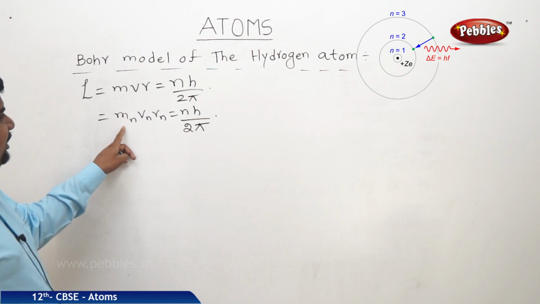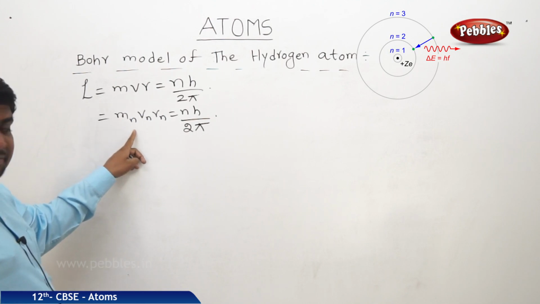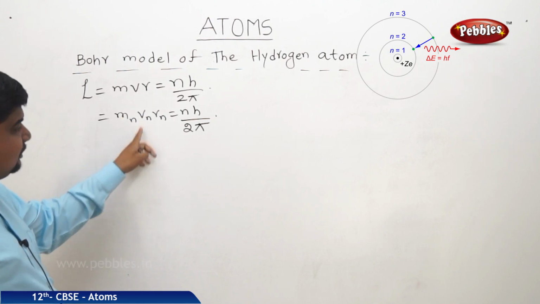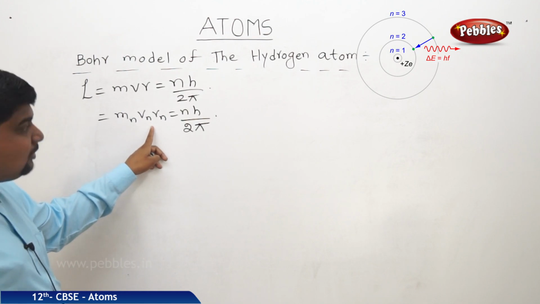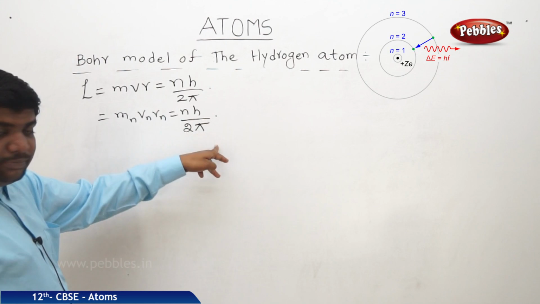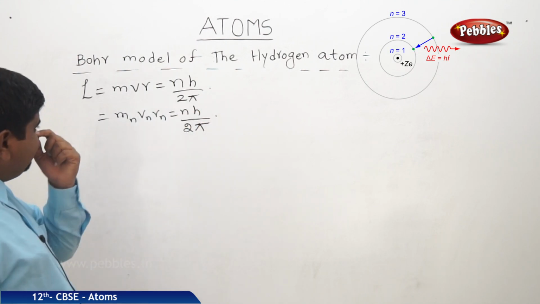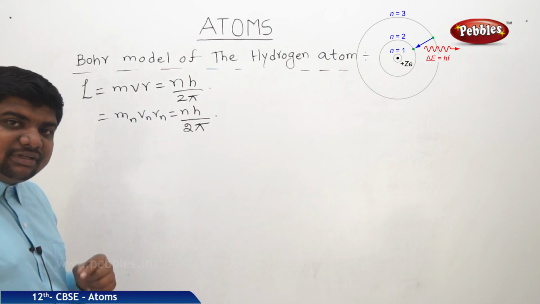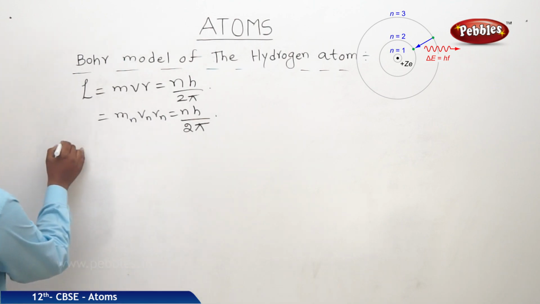So m is mass, vn is velocity of the nth electron and rn is radius of the nth orbit, equal to nh by 2 pi. Now we are going to find out the equations for the remaining things. It will be like this.